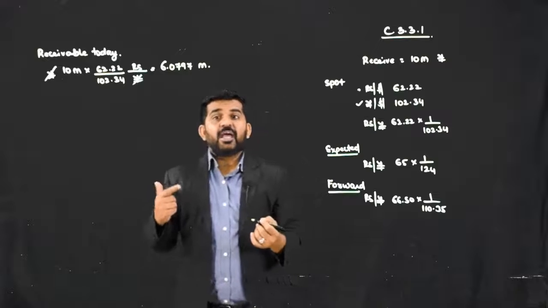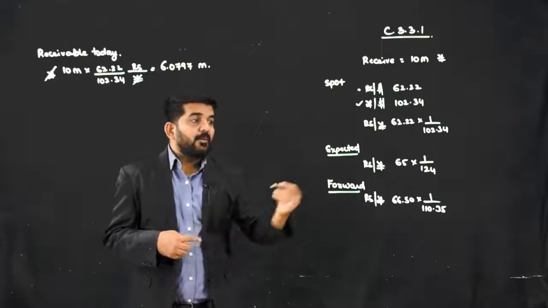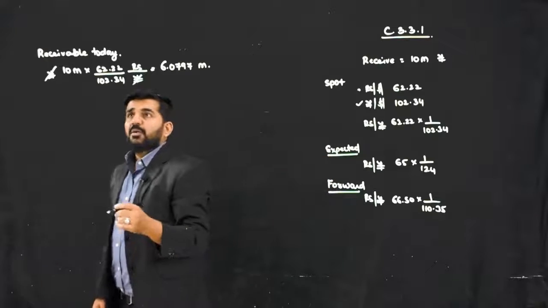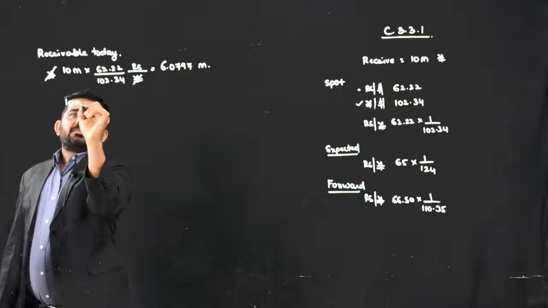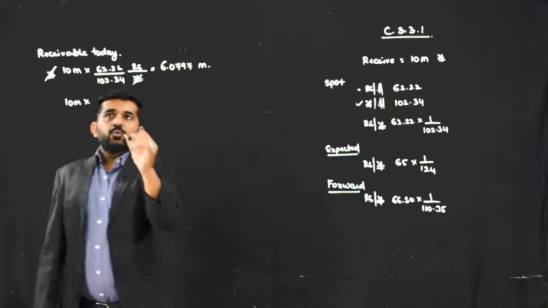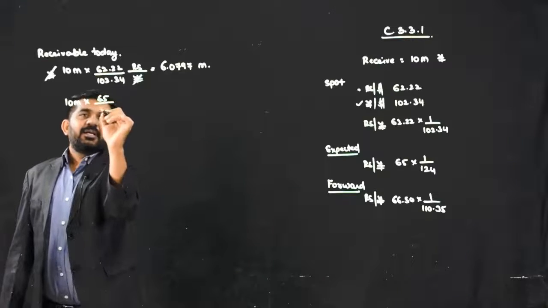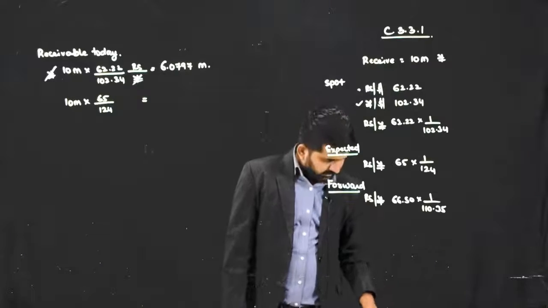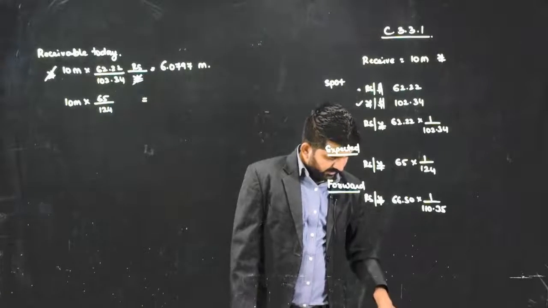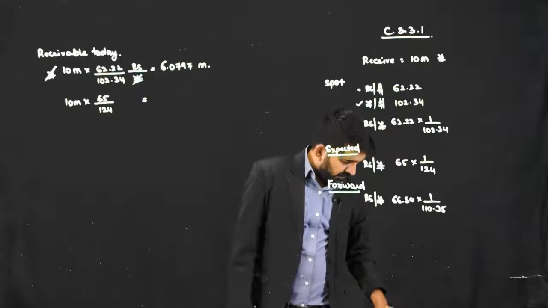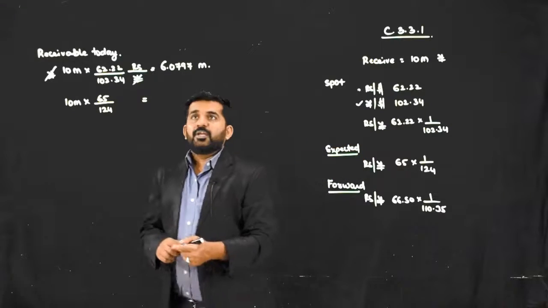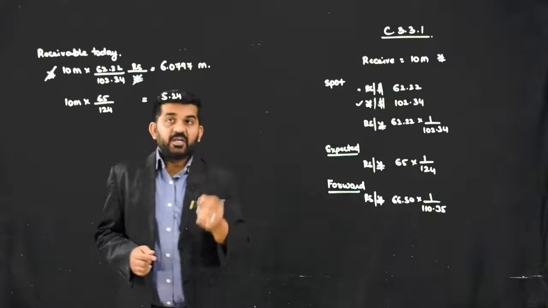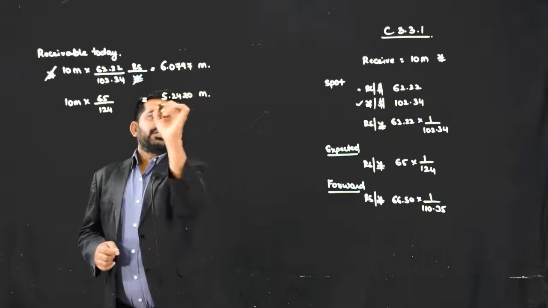If I do not hedge my risk and the market expectation crystallizes, what will be my loss? It is 10 million into 65 divided by 124, which is 5.2419 million.